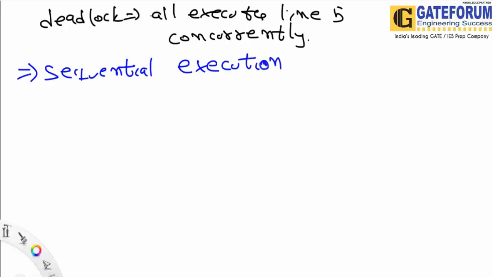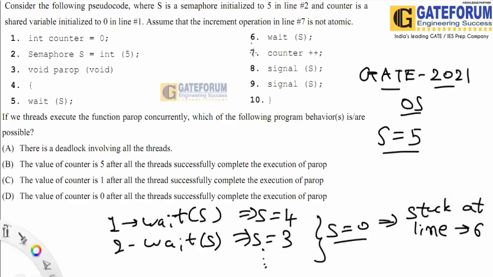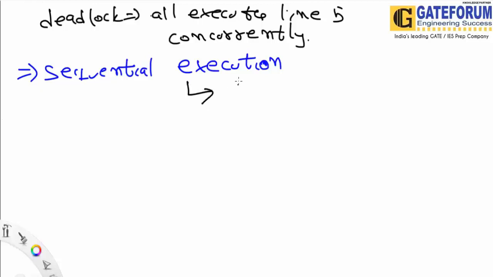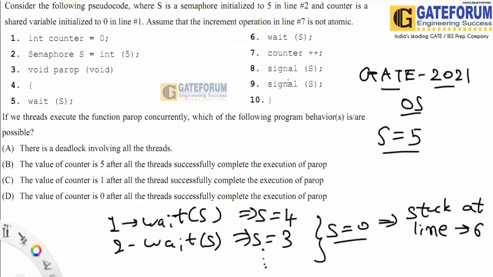It means that one thread executes this completely, and it has incremented the counter by 1. Another thread executes this completely, and it has incremented the counter by 2. A third thread executes completely, and it has incremented the counter by 3. Fourth, fifth. If all the threads execute in a sequential order, at the end, the counter value will become 5 because it was initialized to 0. All the threads can execute in the sequential order. The value of counter will be 5 after all the threads complete the execution of the parallel.